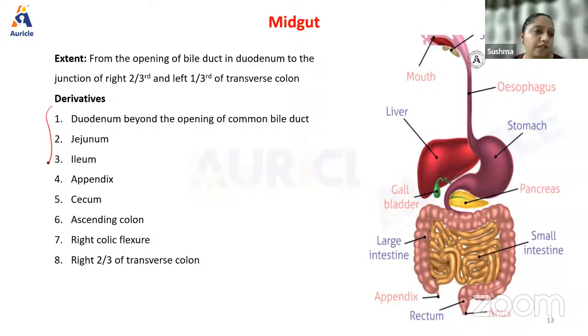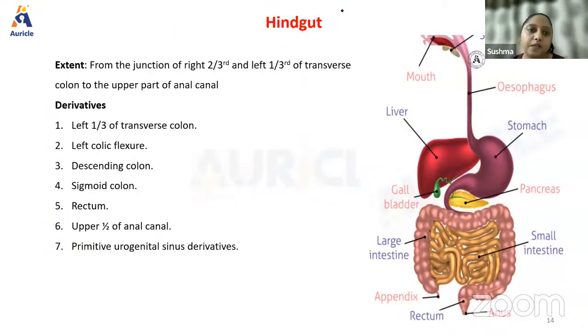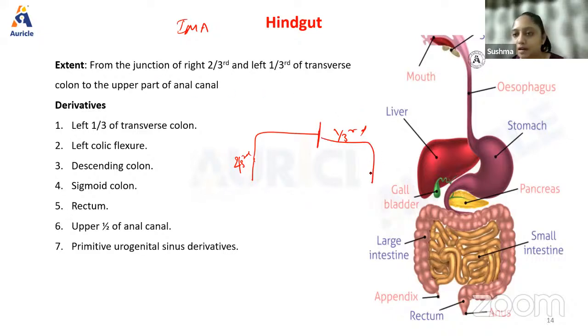Midgut derivatives are, all of these are midgut derivatives, and midgut derivatives are supplied by superior mesenteric artery, whereas the foregut is supplied by what? Very good. Celiac trunk. Okay. Then we also have hindgut, which is supplied by inferior mesenteric artery. The point between the right 2/3 and the left 1/3 of transverse colon is marked by the point where the inferior mesenteric artery starts. Okay, this is the point where the midgut ends and hindgut begins.